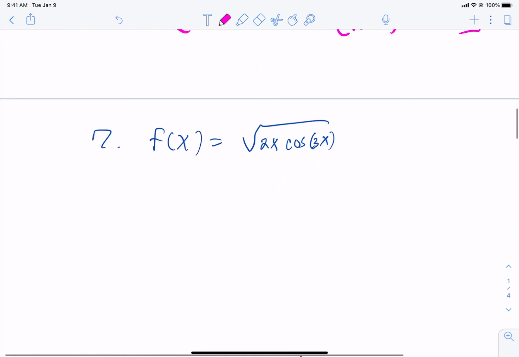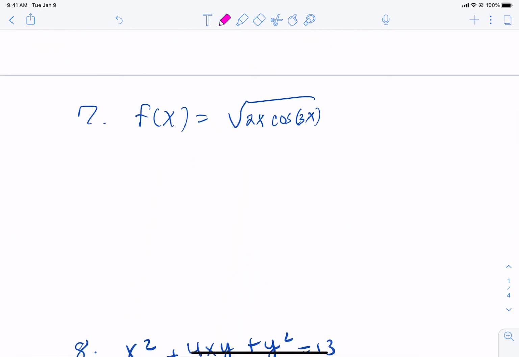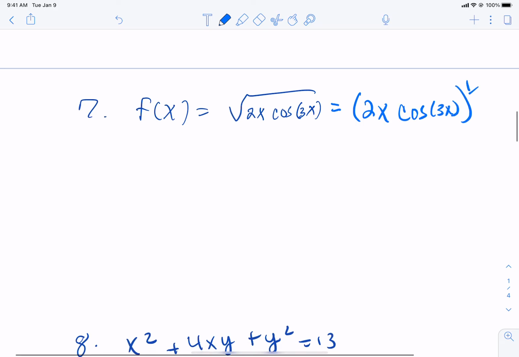Okay, let's go to number 7. When I first look at something that contains a square root, the first thing I like to do is rewrite that something to the 1/2 power. That will help you recognize that we have to use a power rule.